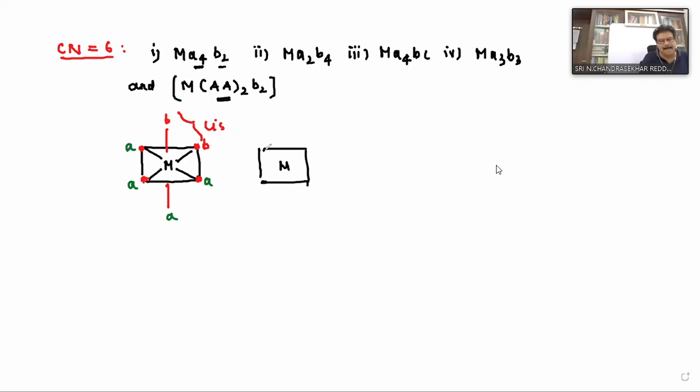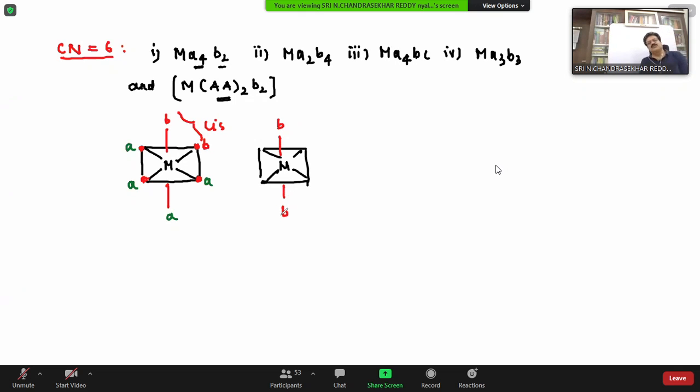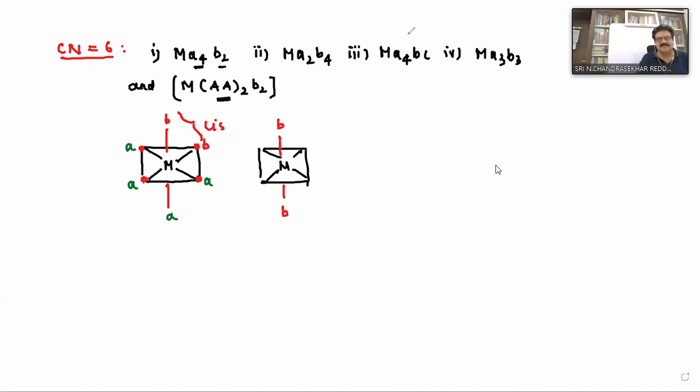This is M. Now we can take one B here and another B exactly opposite. So both are in which position? Axial position. This is called trans. So the first one is called cis, and this is called trans. Clear on this one?